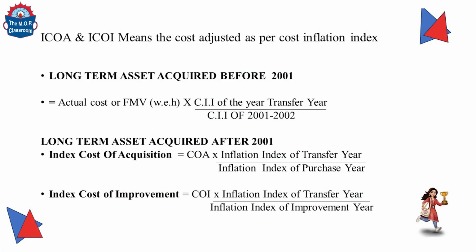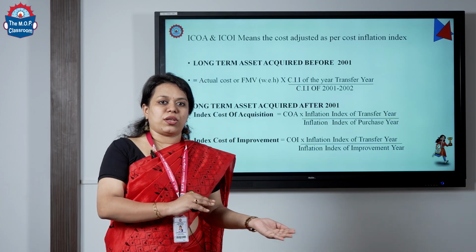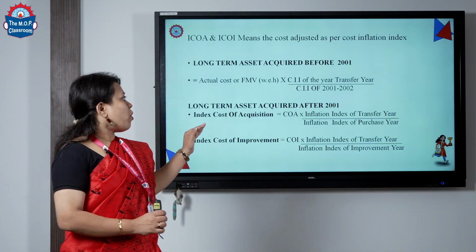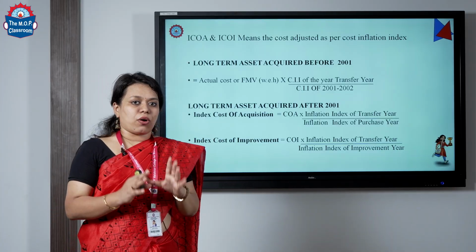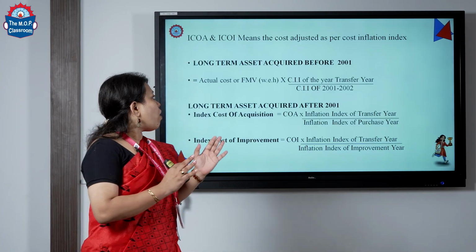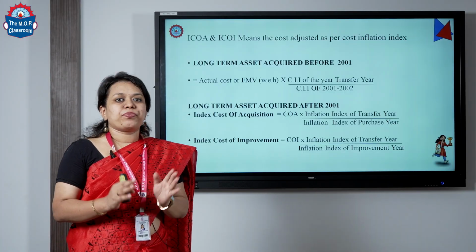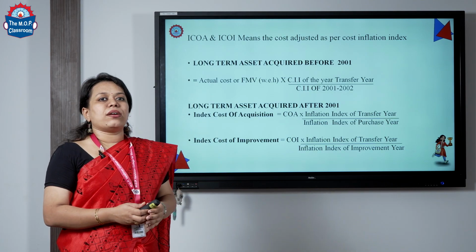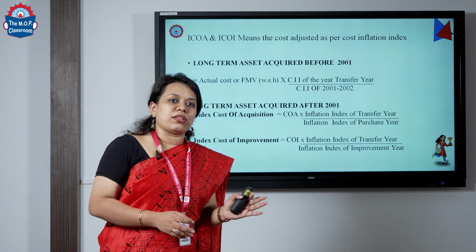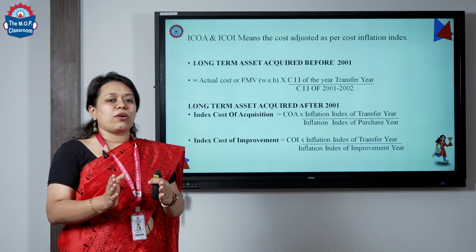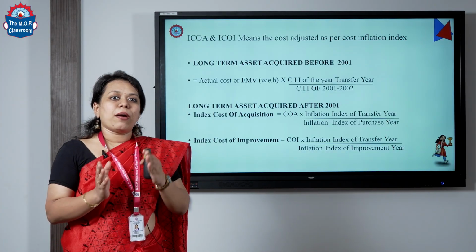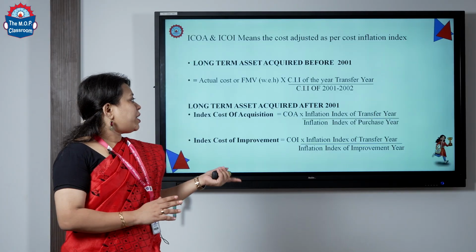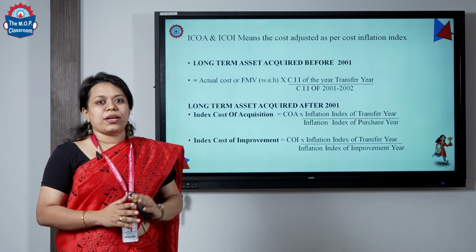How to calculate indexation? If your asset was purchased before 2001, then we have a special formula: the actual cost of that particular capital asset or its fair market value, whichever is higher, multiplied by the CII of the year of transfer, which is the year in which the transfer took place, divided by the CII of 2001-02.